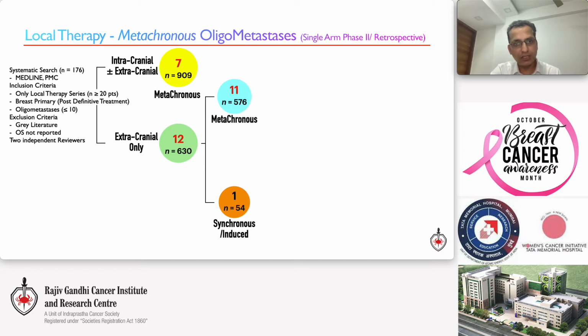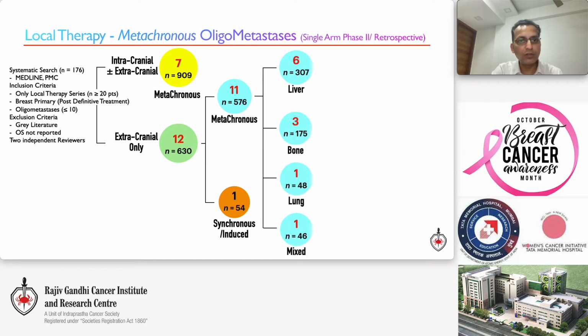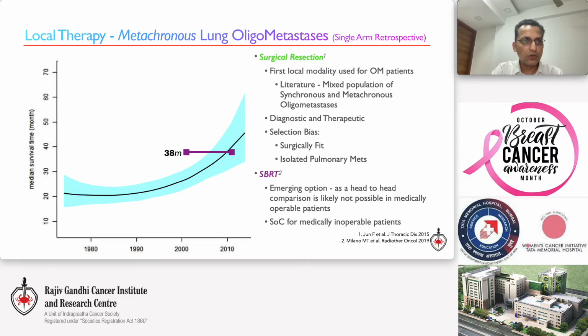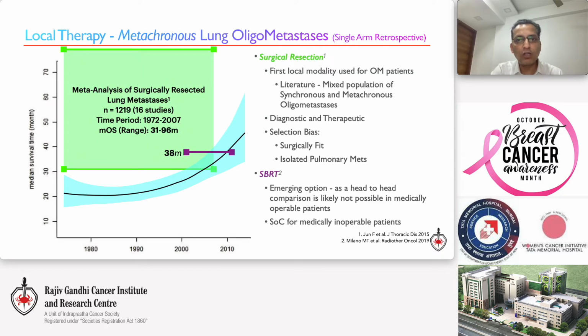We found 7 series with intracranial disease outcomes and 12 studies describing extracranial disease only, which was further divided by site-specific studies. And these were then classified by the predominant type of intervention which was delivered. So, using the reference of systemic therapy, SBRT for medically inoperable patients with lung metastasis is established as the standard of care. However, unarguably, the standard of care for all other patients is a surgical resection, and the literature is